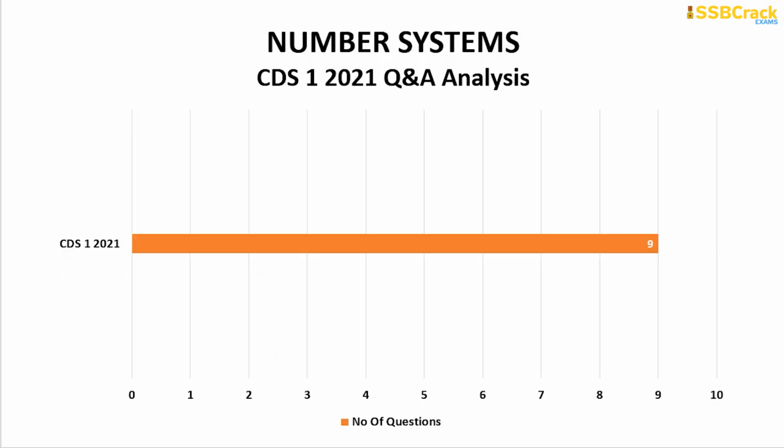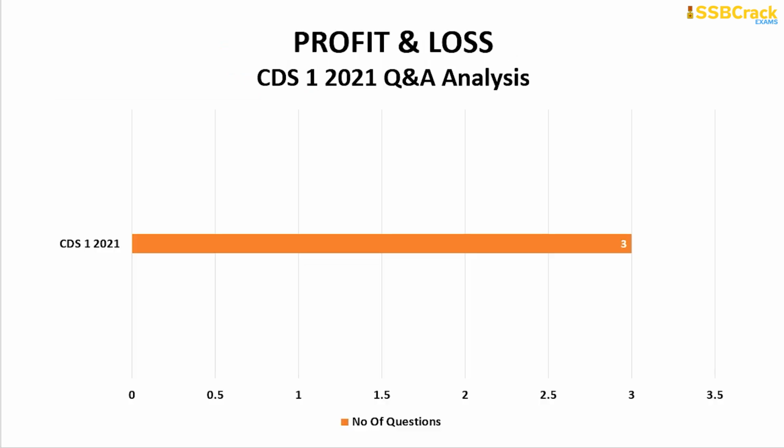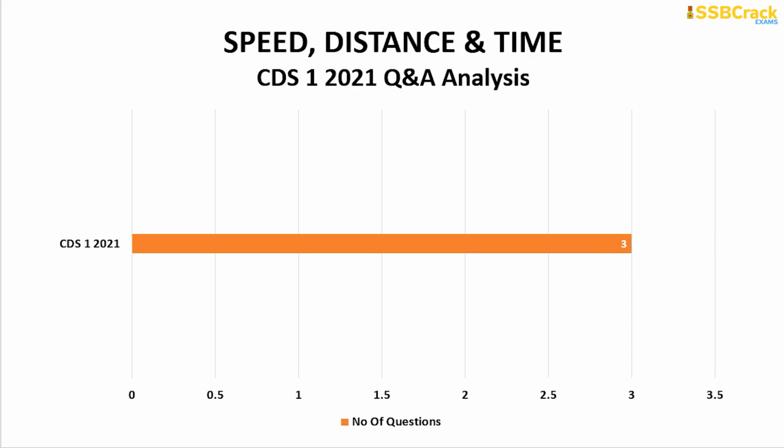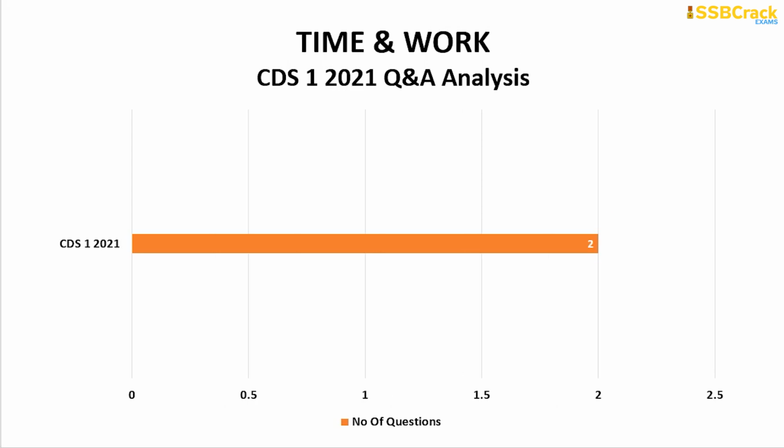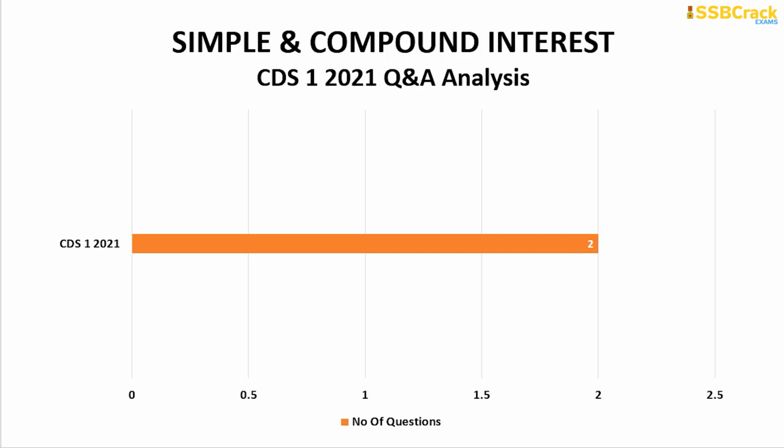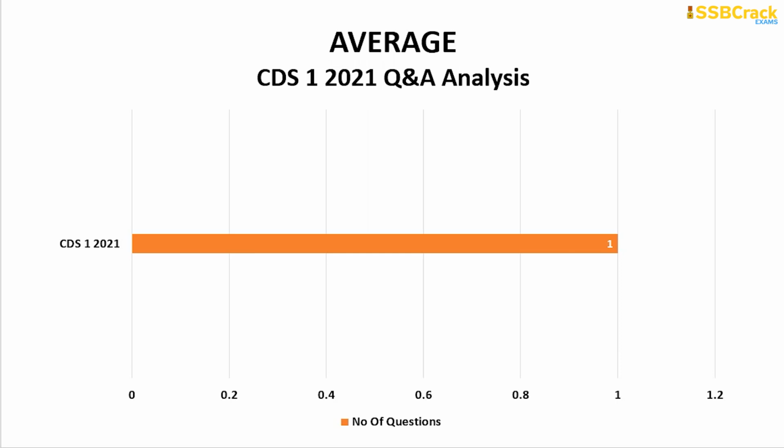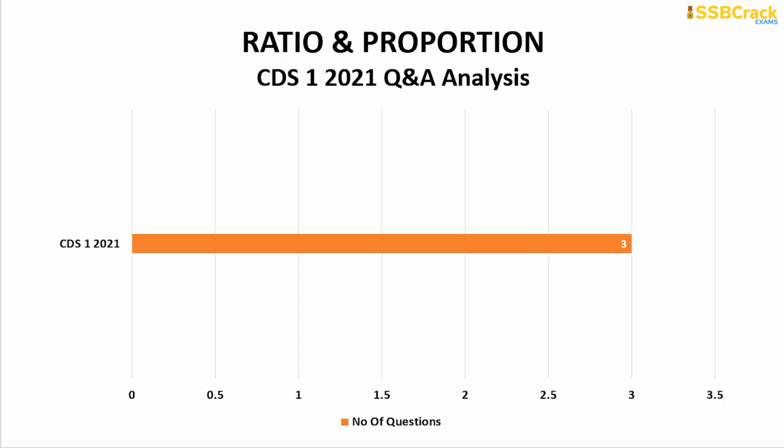The number system, the very fundamental topic in serious mathematics: based on this topic in Series 1 2021, there came 9 questions, wherein profit and loss had 3 questions. Speed, distance and time had 3 questions, wherein time and work had only 2 questions. Talking about the next topic, simple and compound interest, there came 2 questions again. On average, this time a single question had come. Ratio and proportion had 3 questions in all.